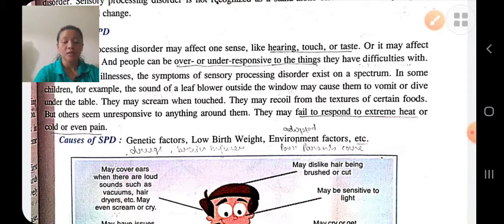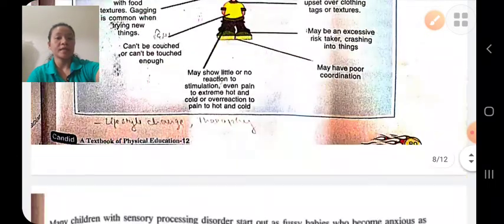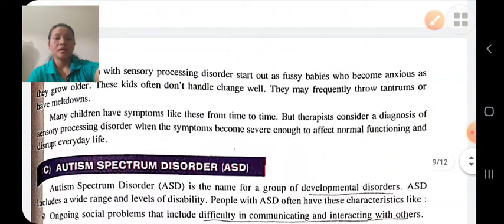Environmental factors are also a reason. Its management techniques are changing his lifestyle, medications, proper counseling, therapy, etc.